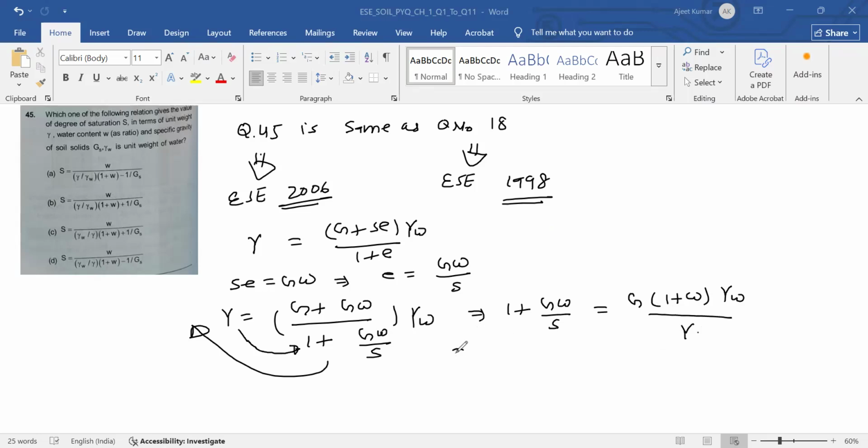If you divide by G, this is 1 by G plus W by S is equal to gamma W by gamma (1 plus W).